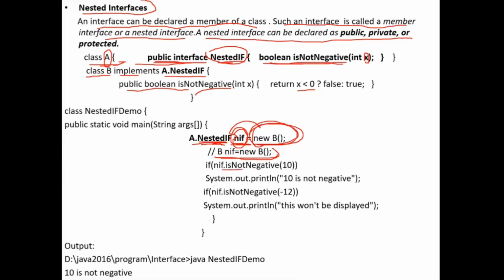And then isNotNegative(10). Now this will call this function. If the number is positive, it will return true. If it is negative, the function will return false. If it returns true, the statement is executed, so 10 is not negative is printed. But for the other call, the function will return false, so that statement won't be printed. So only the last two output statements are visible. Yes, ma'am. Okay. So 10 is not negative.